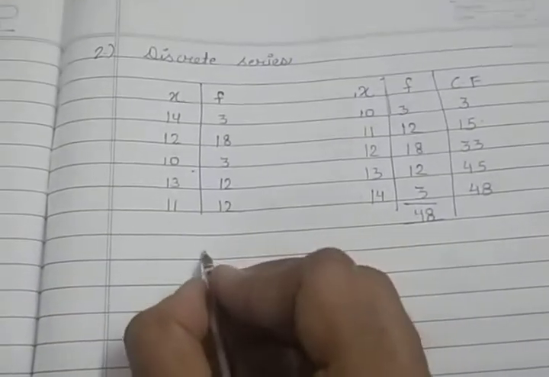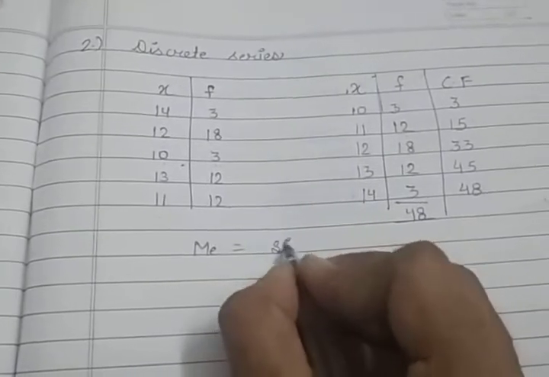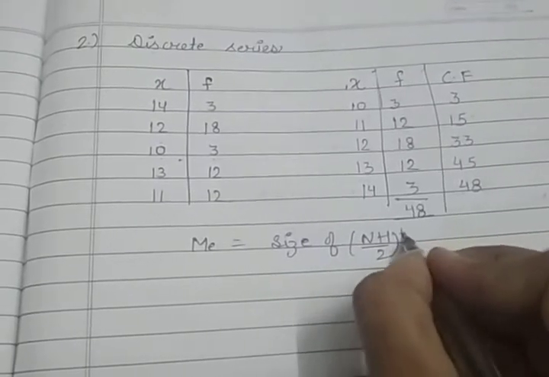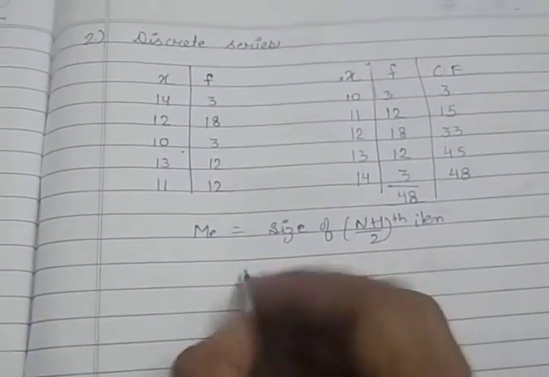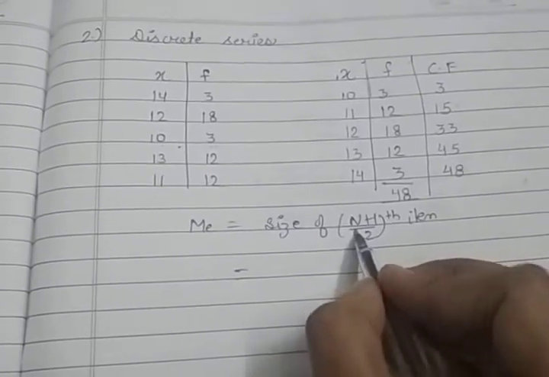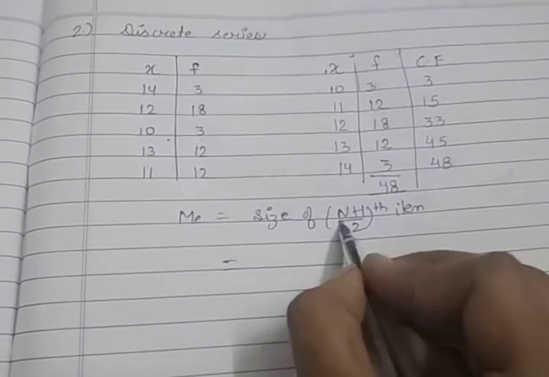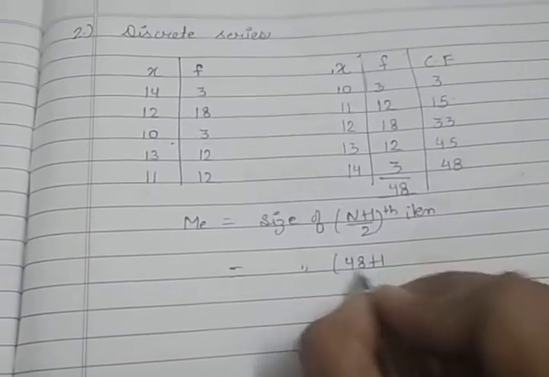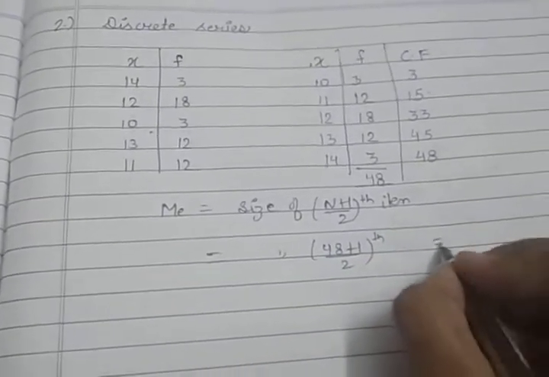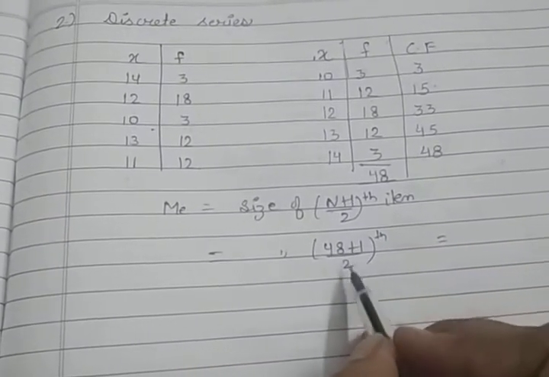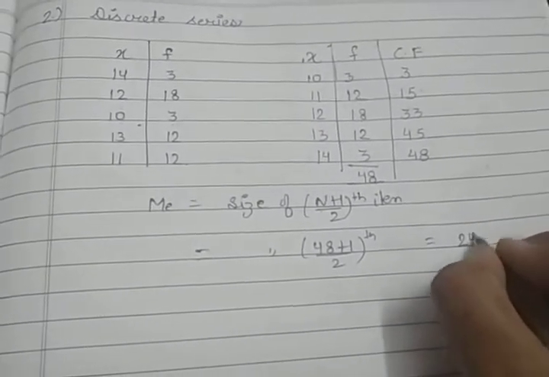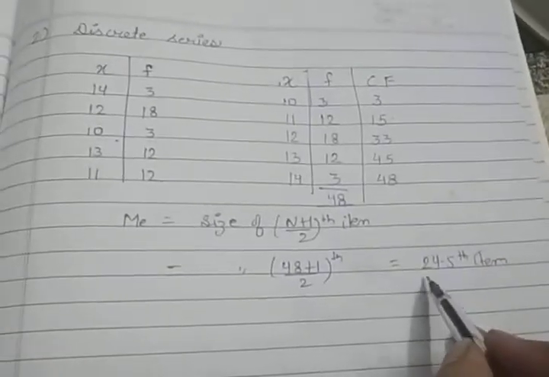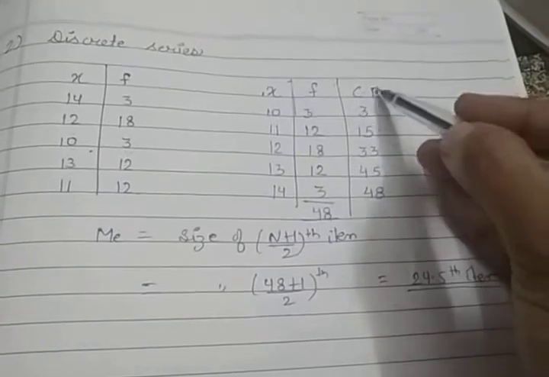Now we have to put the formula: size of (n plus 1) upon 2 item. Here n means number of items, but we are not going to use the number of items. Here we will use the total of the frequency. So what is the frequency? It is 48 plus 1 upon 2. After solving, 49 divided by 2, that means your item is 24.5 item.